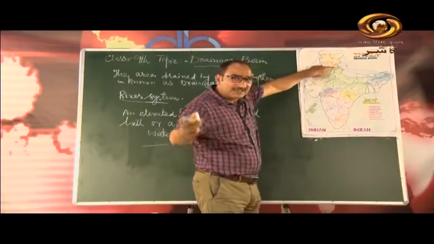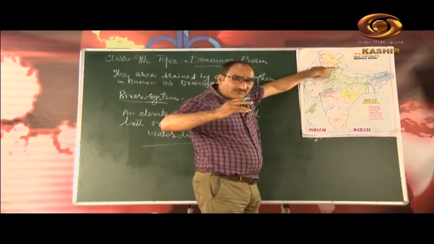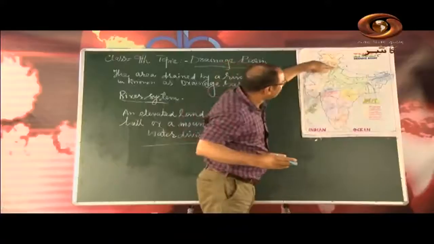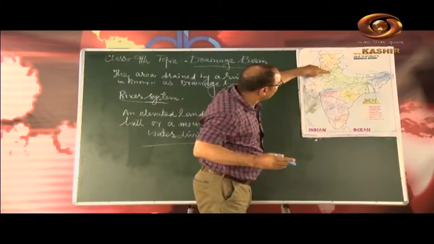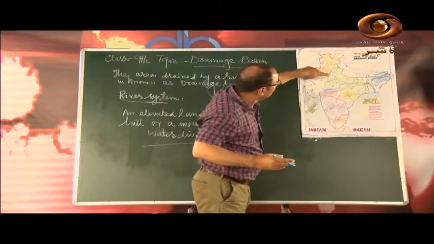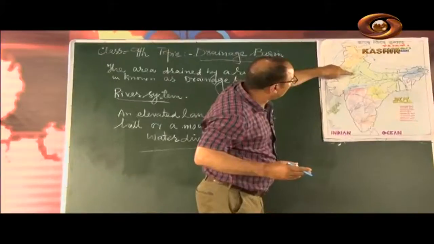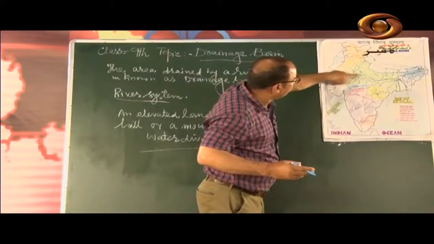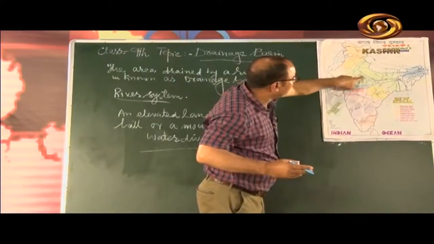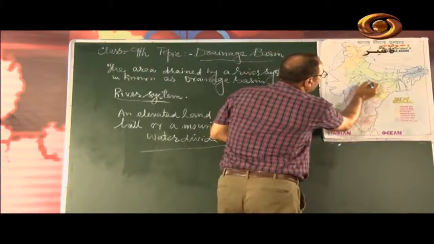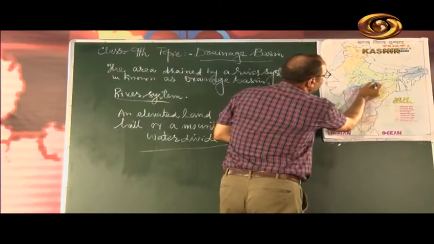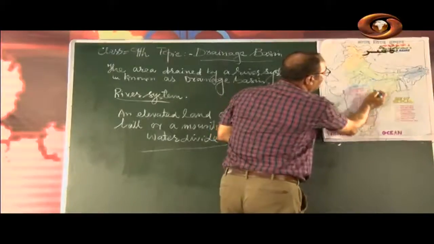The river Yamuna has its origin in the Yamunotri glacier in the Himalayas, and it passes through Uttarakhand, enters Delhi, and then goes via Agra and Aligarh, and it joins river Ganga at Allahabad.